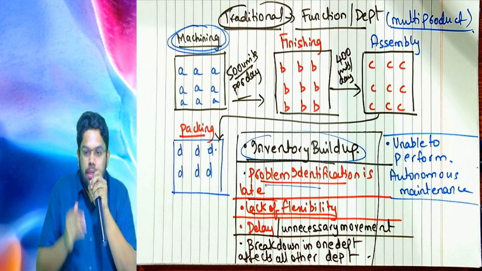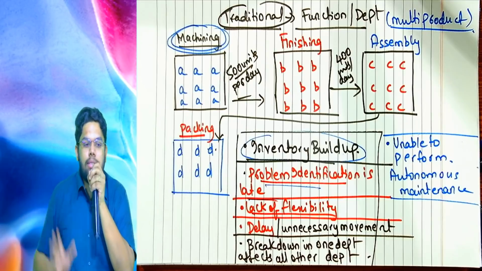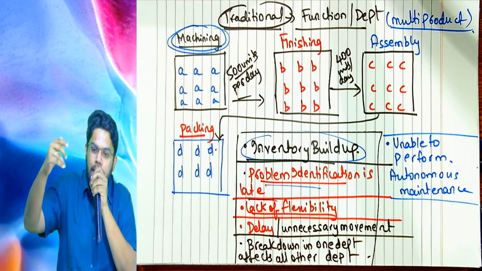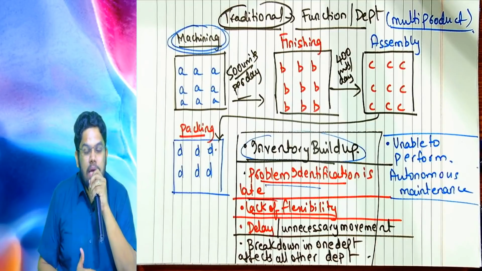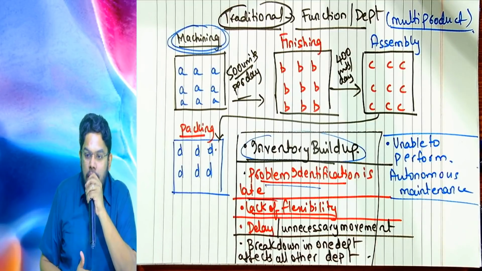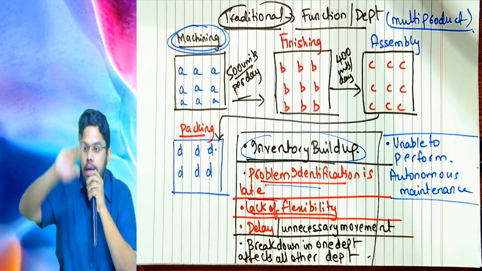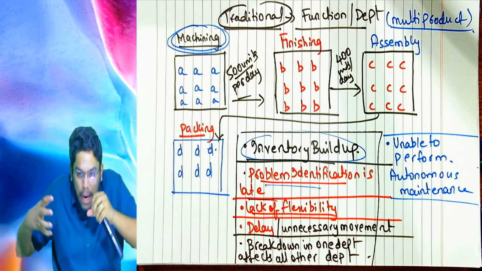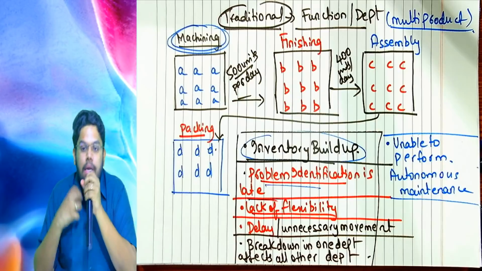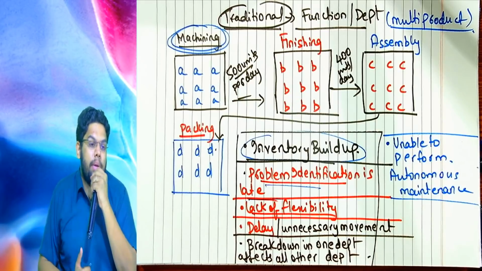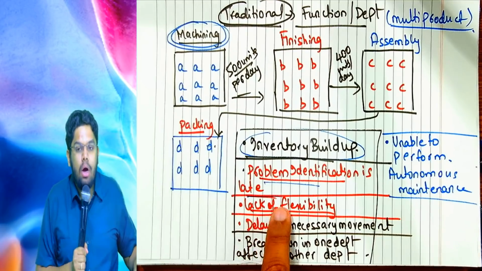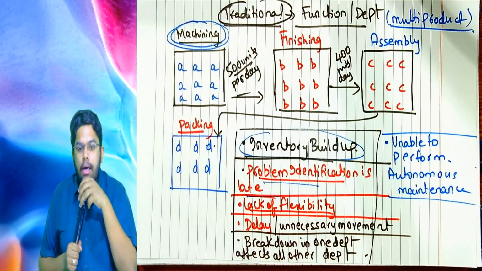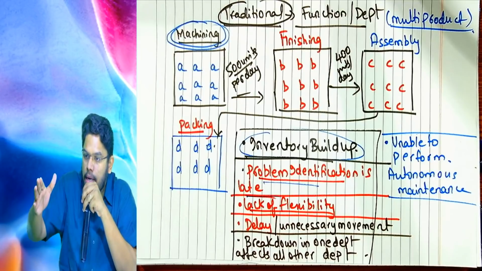Why? Because they are already operating in their own style. They are already operating in their own standardized procedures. And the customer cannot expect customization because each department is functioning independently. One person is not doing all the activities. So customization will become difficult, and therefore the problem is known as lack of flexibility. Are you all understanding or not?